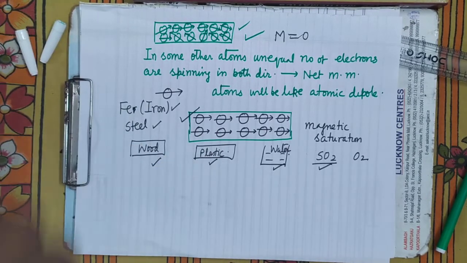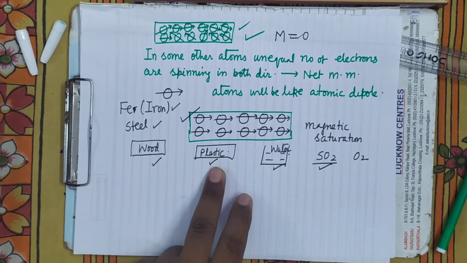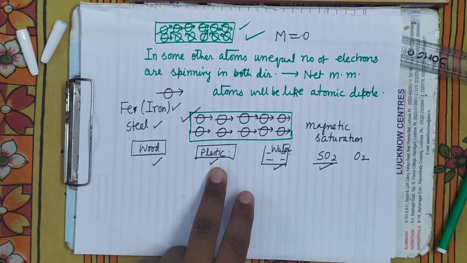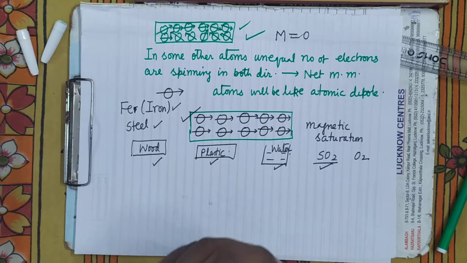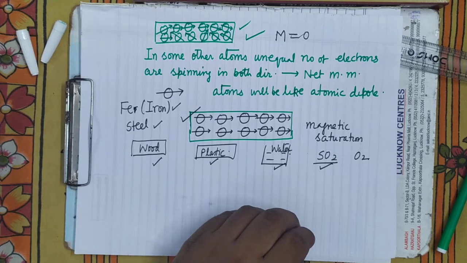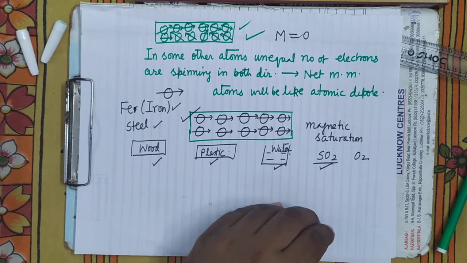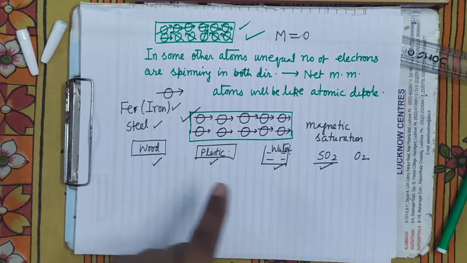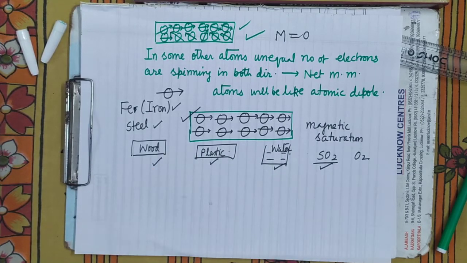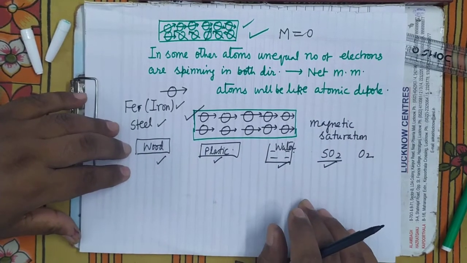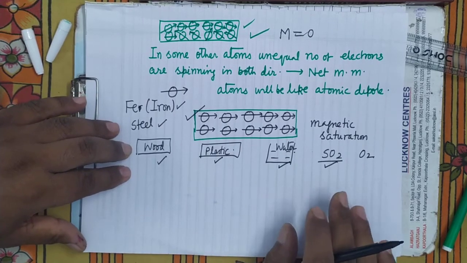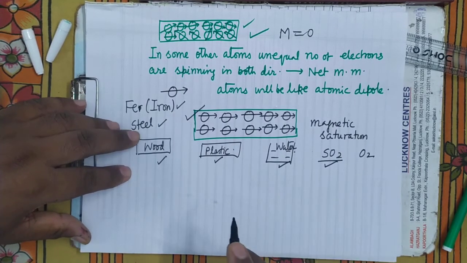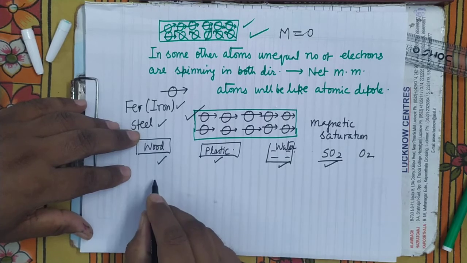We can induce magnetism in them. Though it will be very feeble and will have no practical utility, the magnetism can be induced. Therefore, every material, every substance,